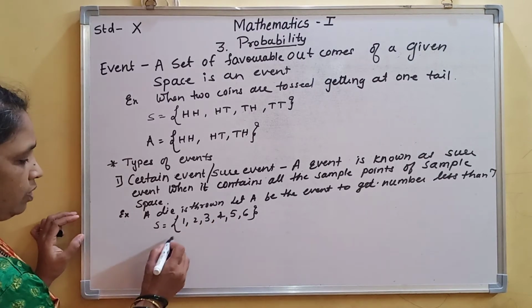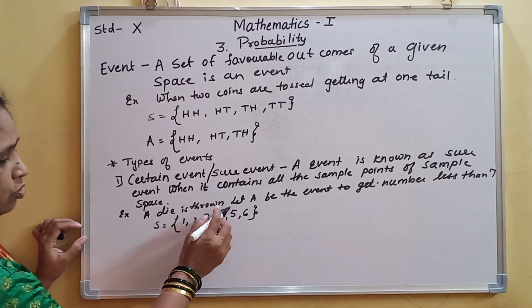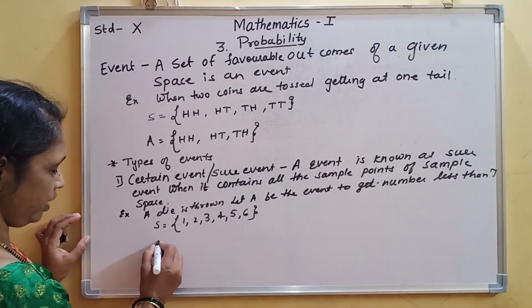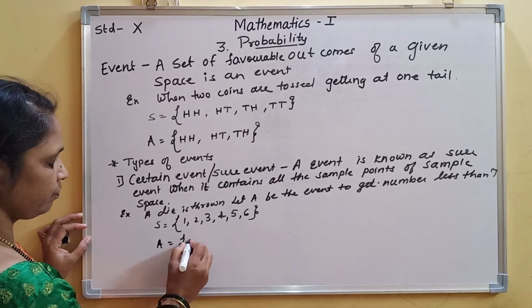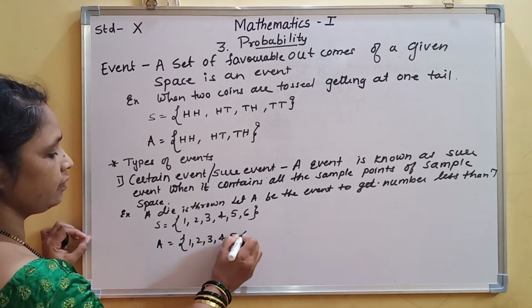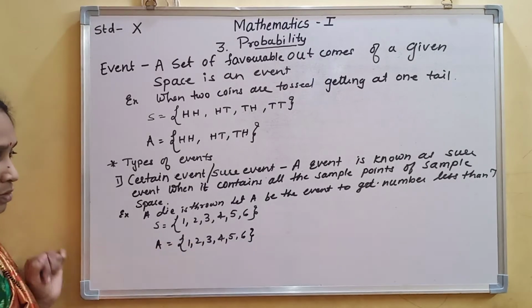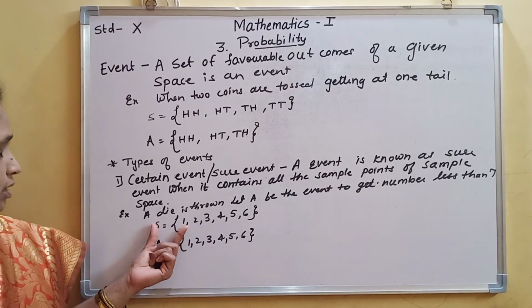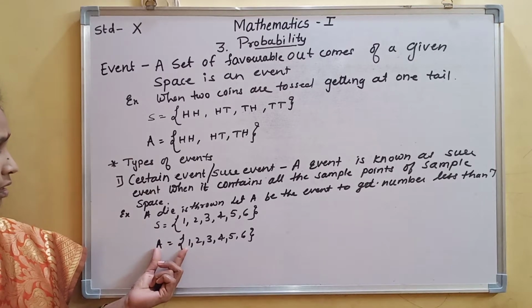A die is thrown, and let A be the event to get a number less than 7. So A will have the elements 1, 2, 3, 4, 5, 6.